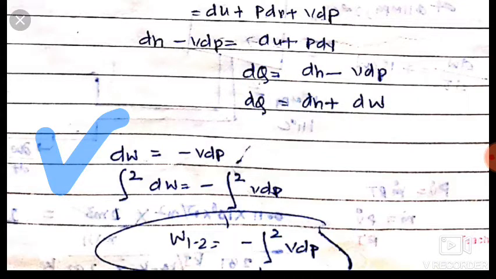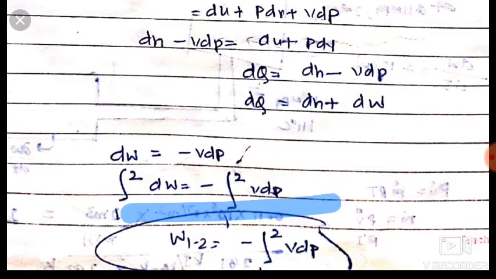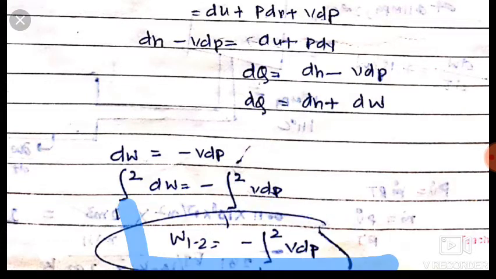Friends, if we integrate dW from 1 to 2, then we find the equation for work done for open system. Work done for open system from 1 to 2 is equal to minus integration from 1 to 2 of vdP.